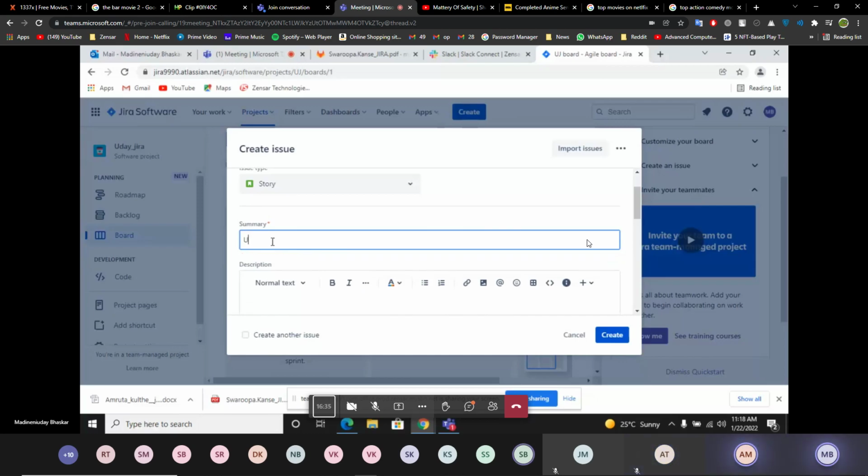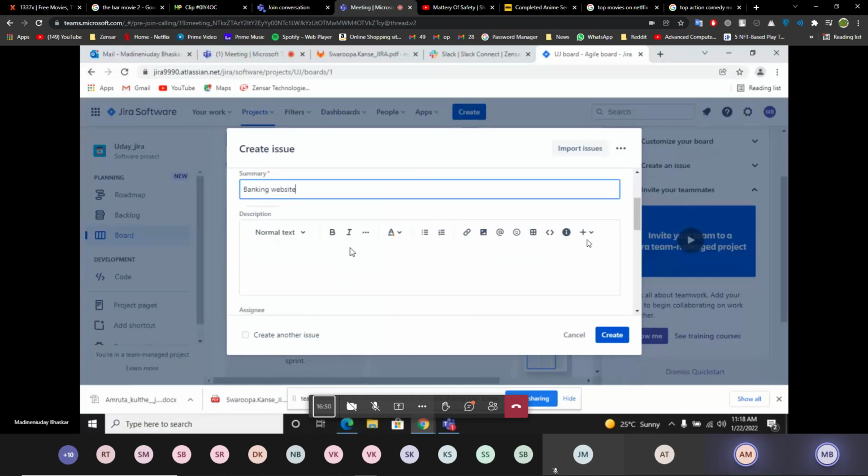Like banking website you can write. And so this is the issue. Here in description you can write issue on front end creation or back end creation, anything. So this is the creation of issue.